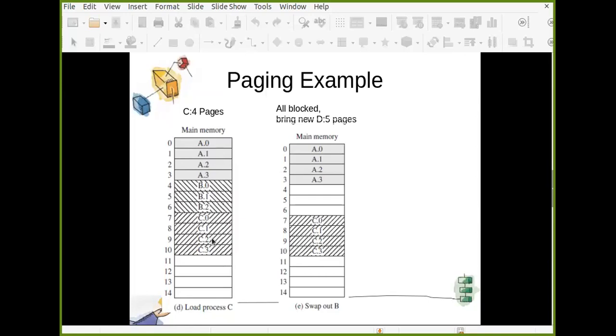Again, who decides which process should be swapped out? That is the job of course of the OS, but a special module of the OS, and we call that special module who decides which process will be swapped out and swapped in, the medium-term or mid-term scheduler, right?